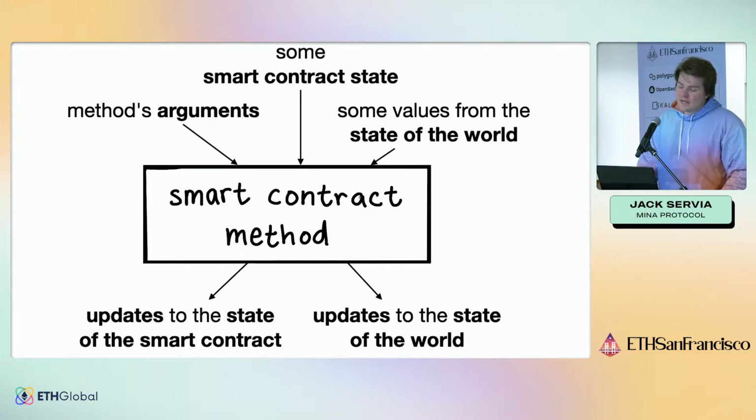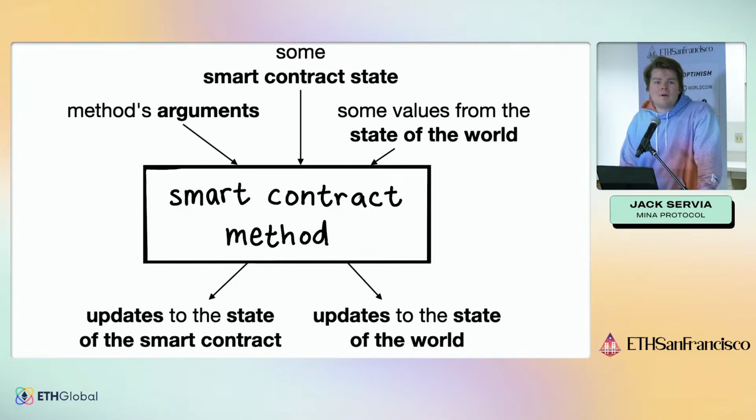And then we also get some values for the state of the world. So this would be things like block height, if that's something that's important in your transaction. And then what we get out is updates to the state of the smart contract and updates to the state of the world. When we run a smart contract on Mina, if we have something that has the net effect of transferring some balance from you to me, what I'll actually do is send a zero knowledge proof as well as 2 new values. One will be your balance, which will be lower, and one will be my balance, which is higher. And as long as the zero knowledge proof is valid, then we know that's legal, and so we can just write these 2 values.